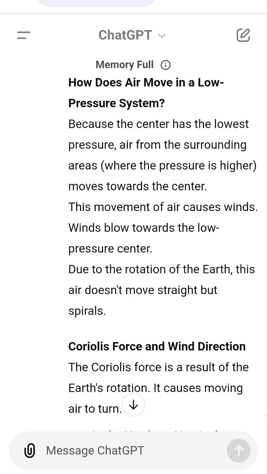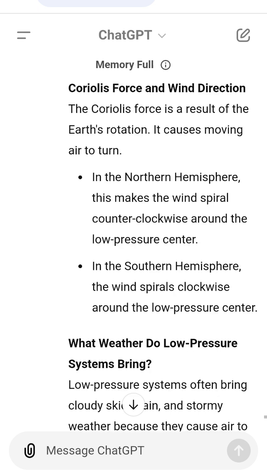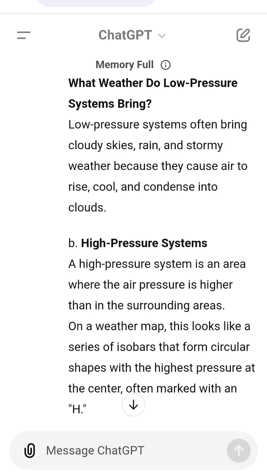6. How do these pressure systems affect weather? Cyclones, low-pressure systems, usually bring bad weather like rain, clouds, and storms. Anticyclones, high-pressure systems, usually bring good weather like clear skies and sunny days.